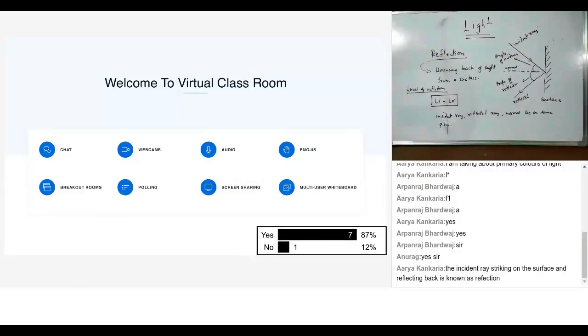We understand angle of incidence equals angle of reflection, but what does the second statement mean? Okay, the second statement says the incident ray, reflected ray, and normal lie in the same plane.